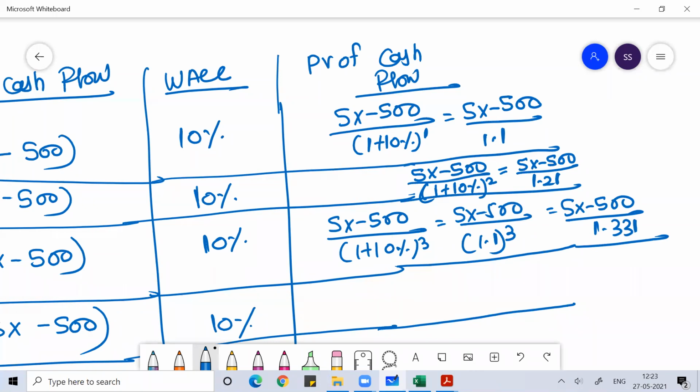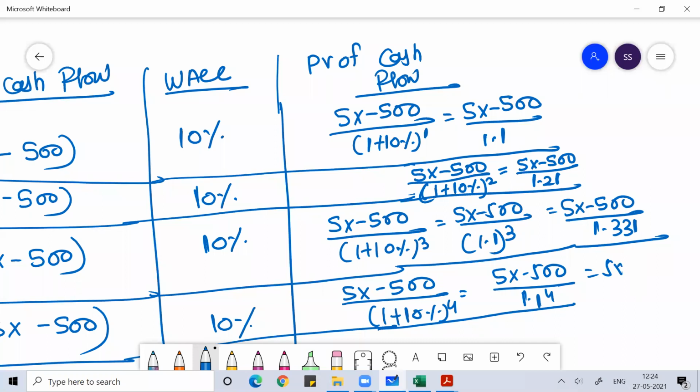Then similarly for year 4, 5x minus 500 divided by 1.1 to the power 4, which is 5x minus 500 divided by 1.4641. Those who understand the concept of annuity can directly apply the present value of annuity.